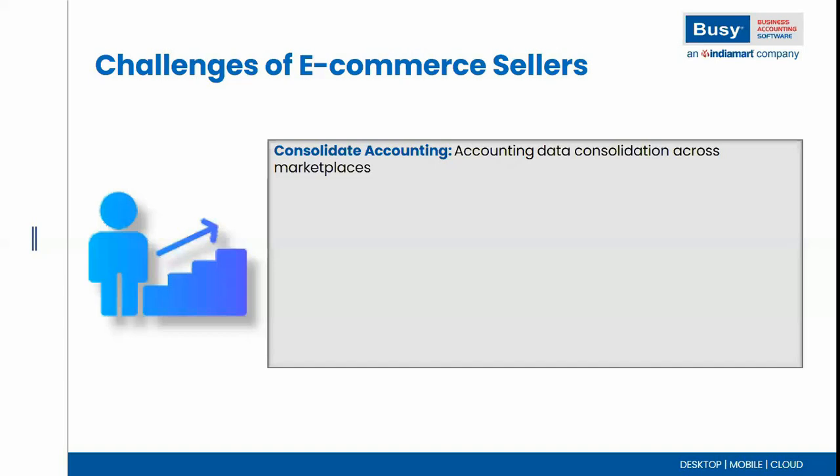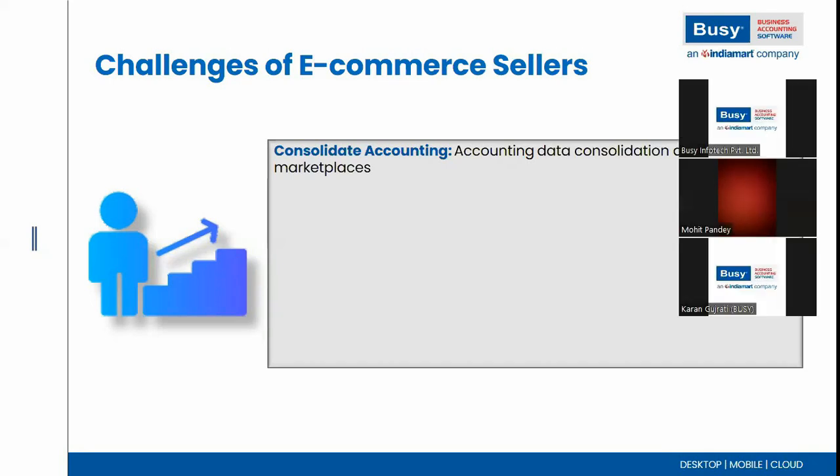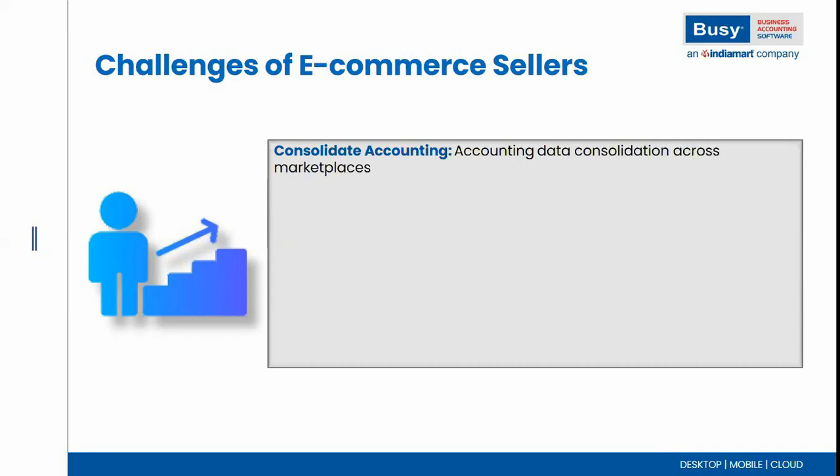Number one, consolidated accounting. I am selling my products through Amazon, Flipkart, and I have multiple channels. Then how to manage the accounting? Because the marketplaces do payment after some deduction like commission, TDS, and TCS, and other charges also. So if I am maintaining accounting manually, then I have to summarize the amount and do some calculation manually. Then I will enter into BUSY. E-commerce seller transactions are very high, so this work is not easy. It is also a time taking process. So this is the pain point of the e-commerce seller, how to manage the accounting if I am selling on an e-commerce portal.